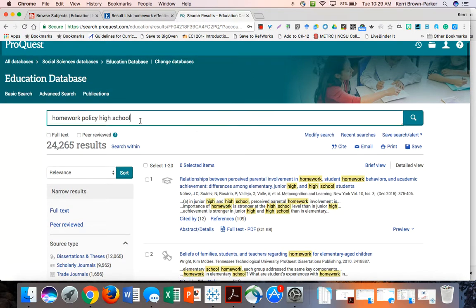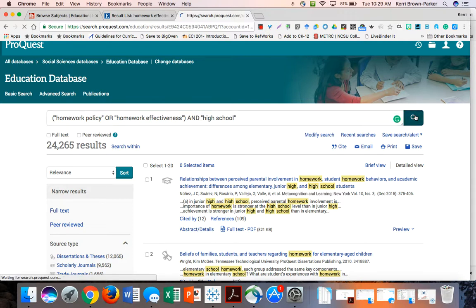One of the other search strategies in both Proquest and in ERIC will be to use quotation marks, the and, and the or. So in this case, I've decided that I like the term homework policy, so I want to search for that together as a phrase. But I also like the term homework effectiveness. So I'm going to type both in as my search strings, and I'm going to put them together so it knows to find either homework policy results or homework effectiveness results. Both are great. Then I'm going to add high school because I only want my results, if possible, to deal with research that's been done in a high school.